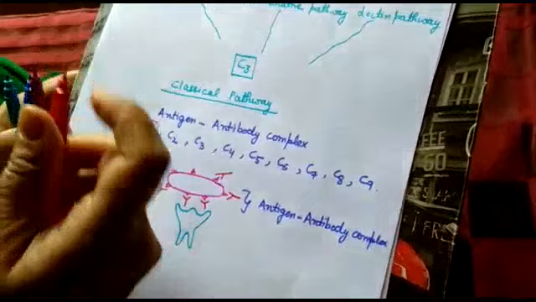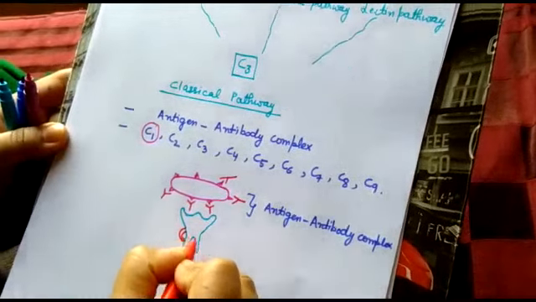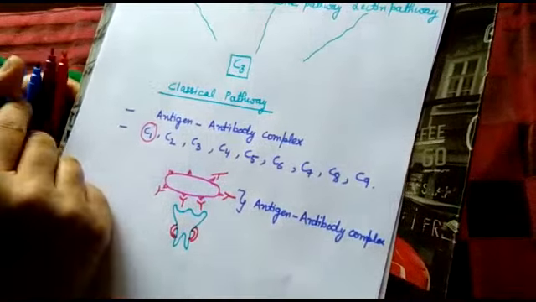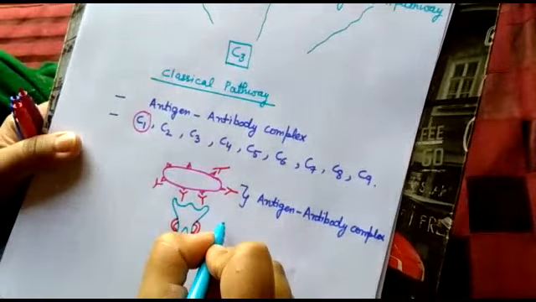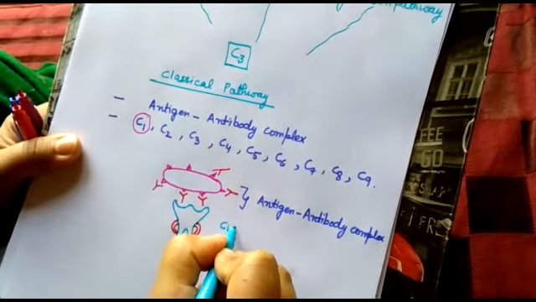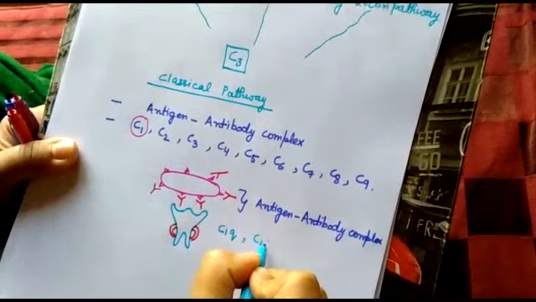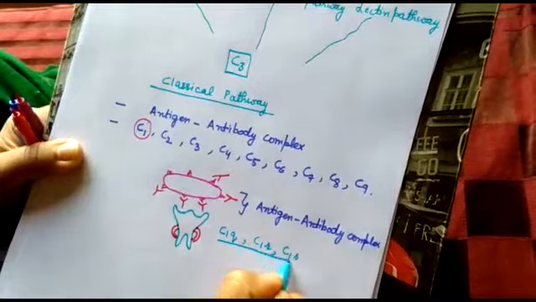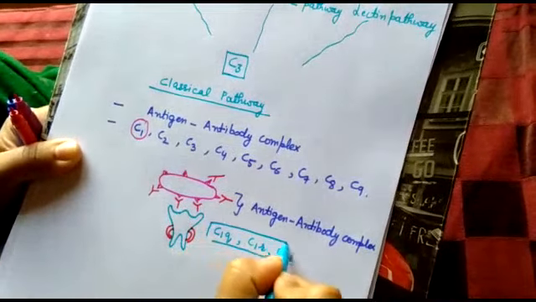This is the C1 protein. C1 comprises three subunits, that is C1q, C1r and C1s.